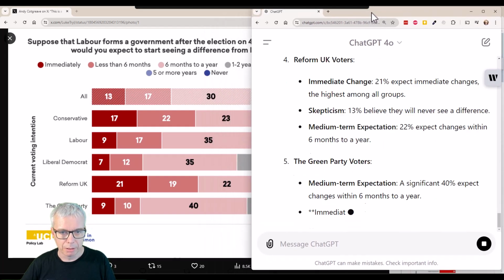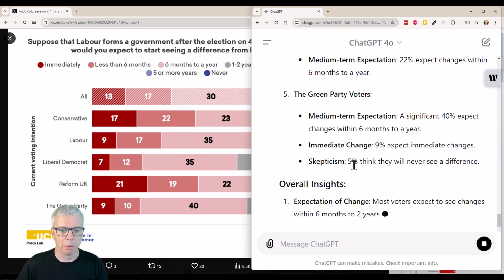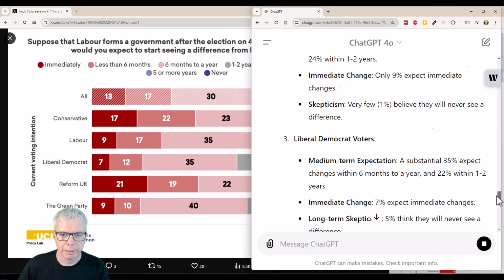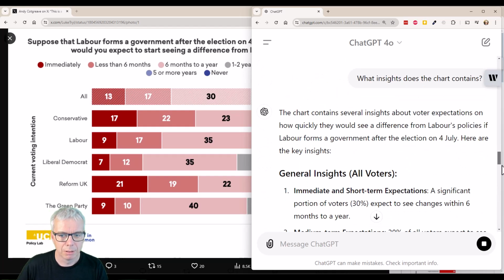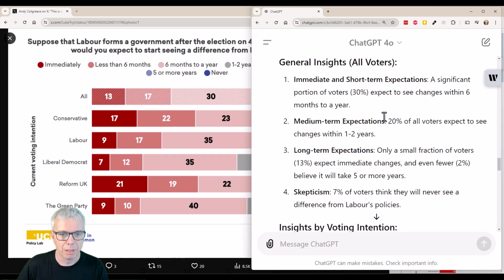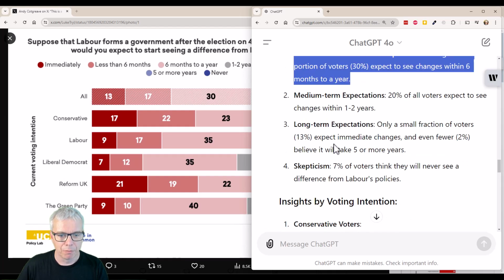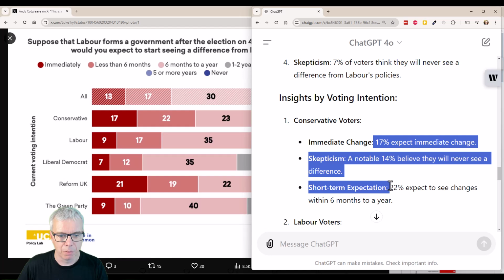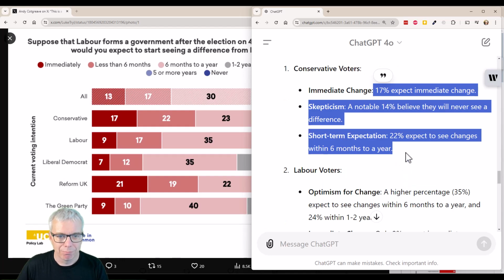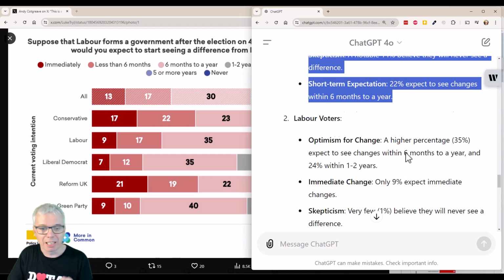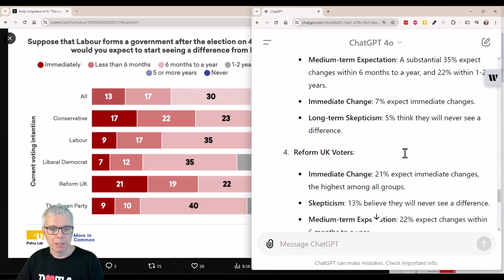Wow, okay, that's too long. General insights. A significant portion of voters expect to see changes within 6 months to a year. Fine. Conservative voters, right, okay, it's given me a fairly detailed summary. That's actually pretty good.